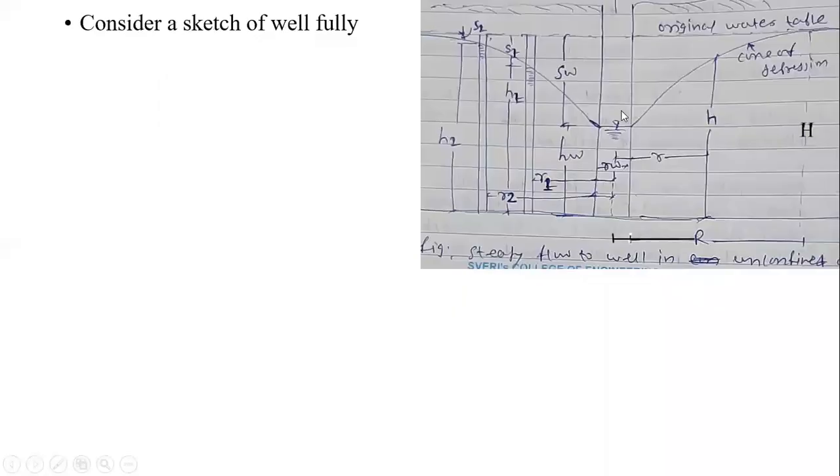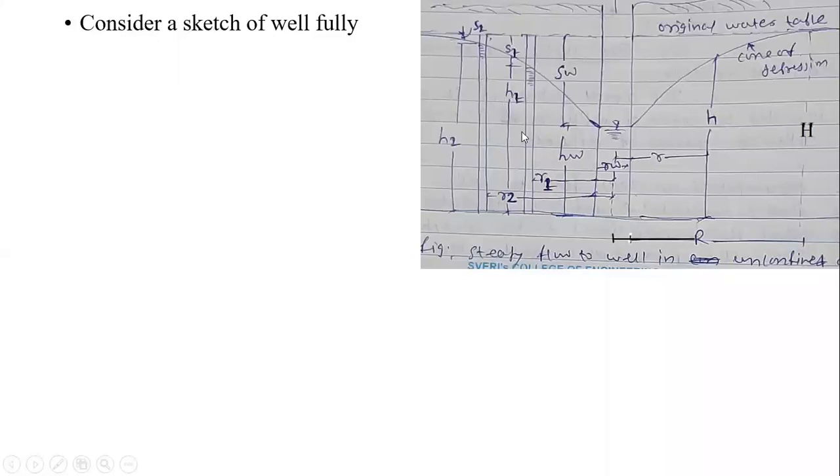Draw the sketch firstly. Here, this is the pumping well, through which this arrow indicates Q, capital Q, the rate of pumping. We can say constant rate of pumping. Then small rw is the radius of the pumping well. Here we have two observation wells, this is the first one and this is the second one.